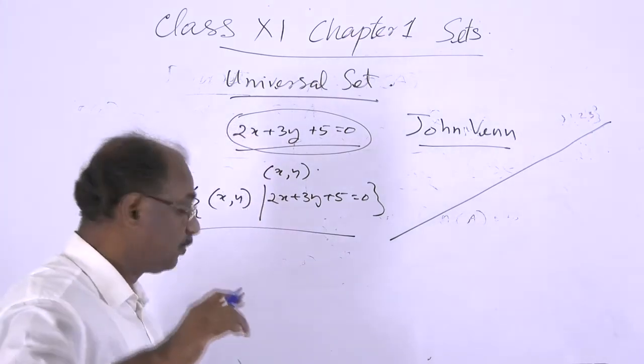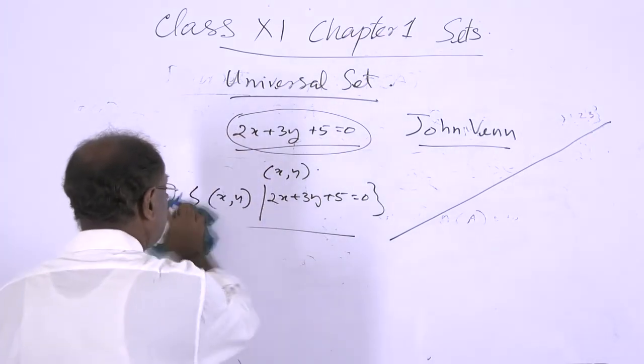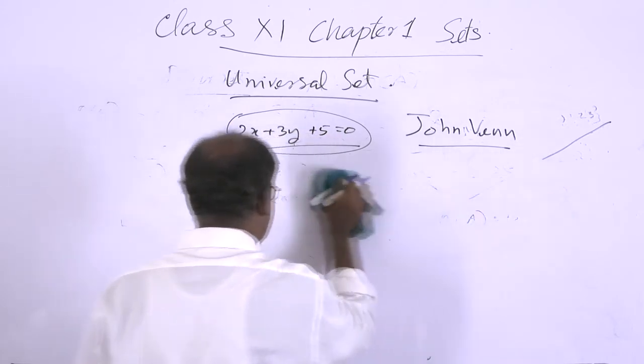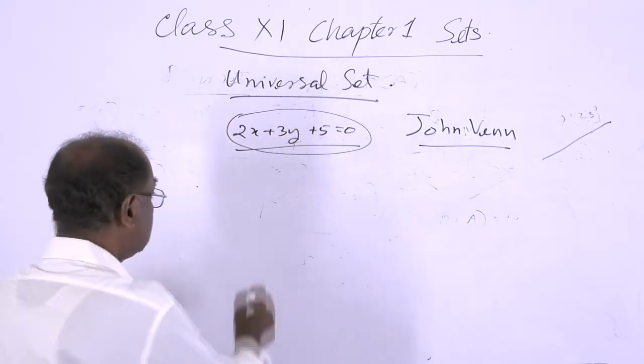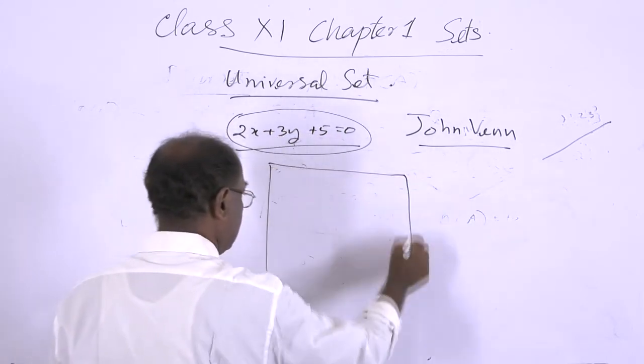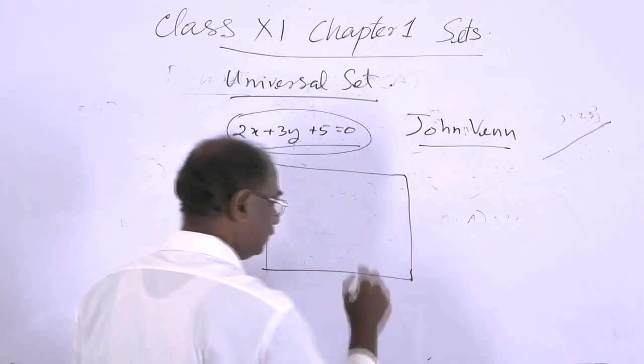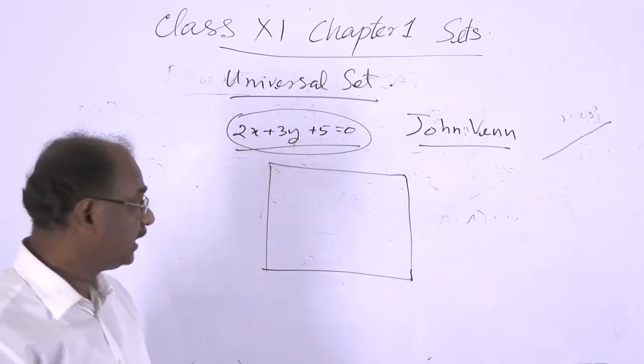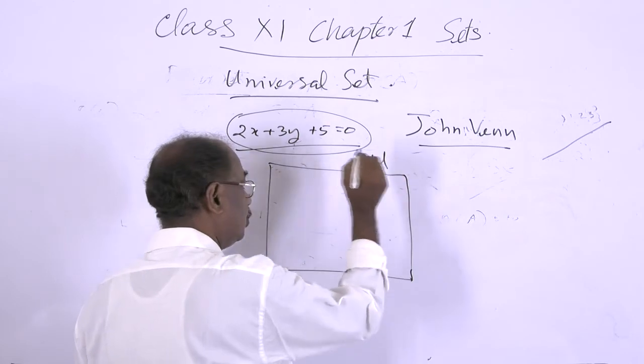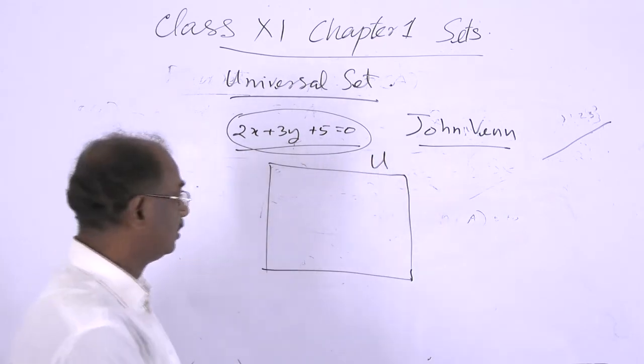So the universal set is denoted by this rectangle. Usually the letter U is used to denote the universal set.